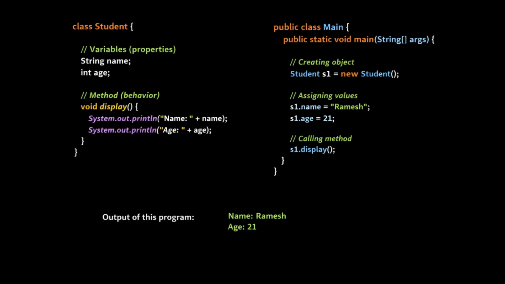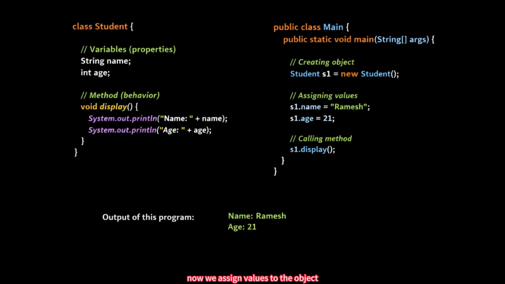Now inside the main method, we create an object. We write Student s1 = new Student. Let's understand this carefully. Student tells us which class object we are creating. s1 is the object name. You can give any name; here we give s1. New is a keyword that creates memory. When the new keyword is executed, memory is allocated in heap storage. The object is created. s1 refers to that memory. Student calls the constructor of the class. Now the object is ready.